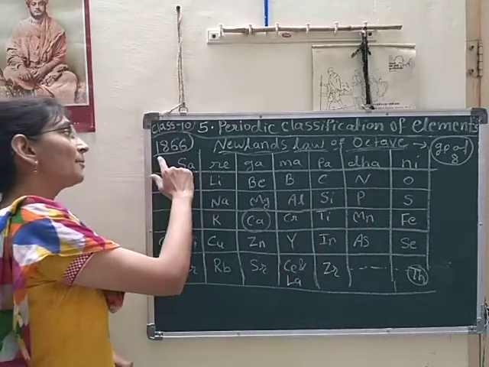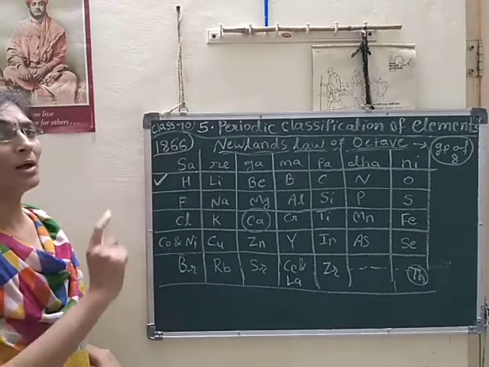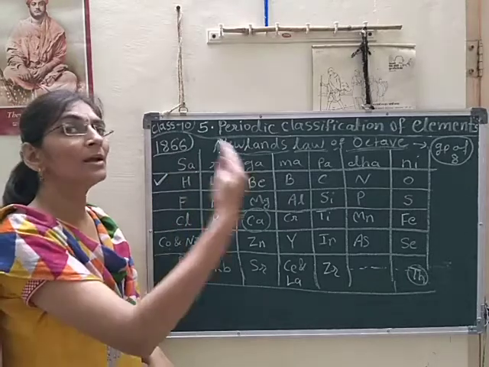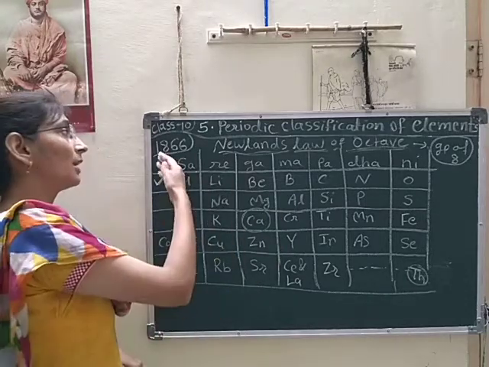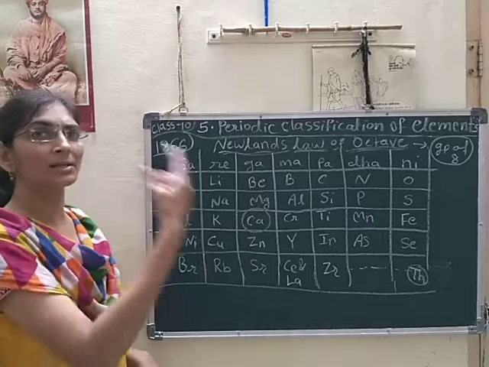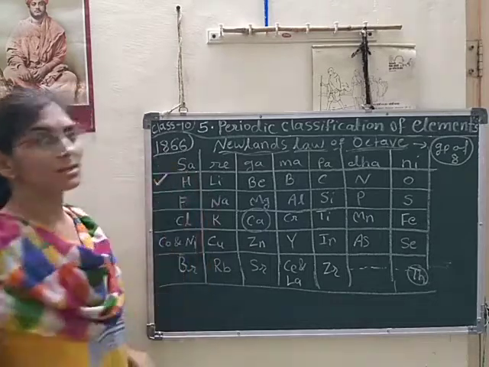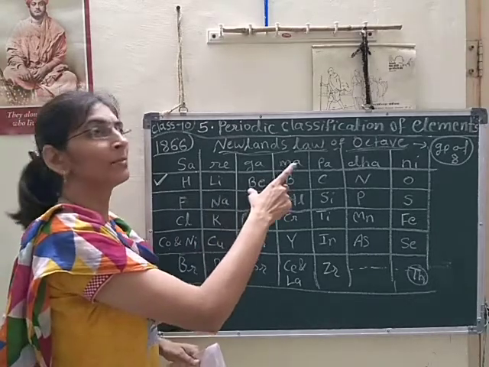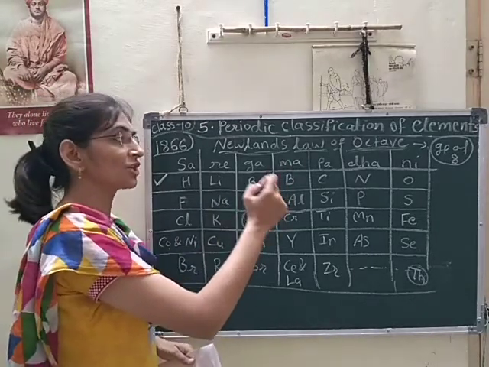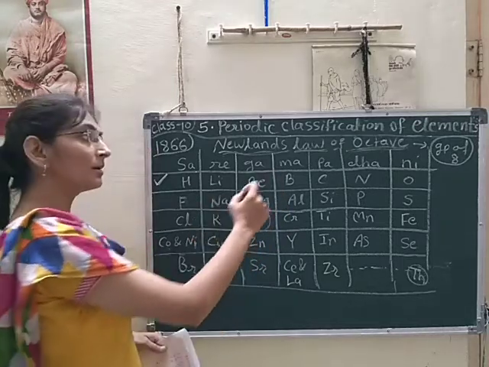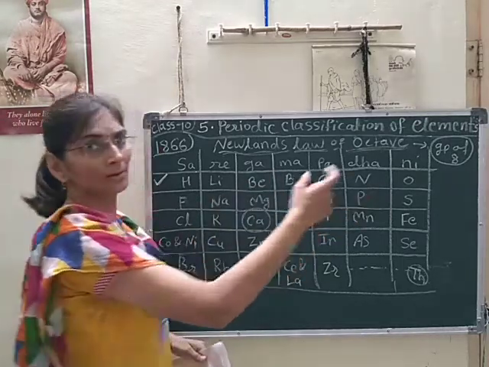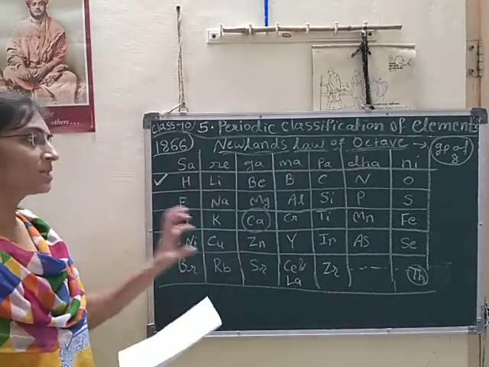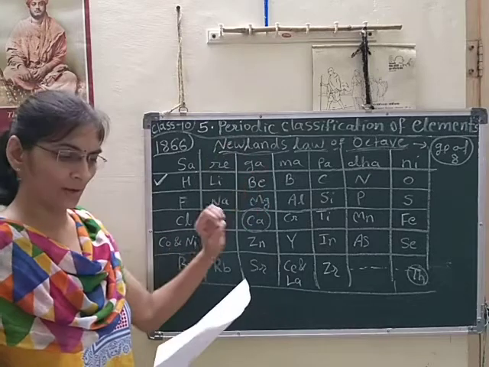But after 1866, new elements were discovered very frequently, one after another. There were frequently discovered new elements after 1866. But Newland didn't mention any place or any suggestion for the place of the newcomer elements. Yes, this was again a very important drawback.